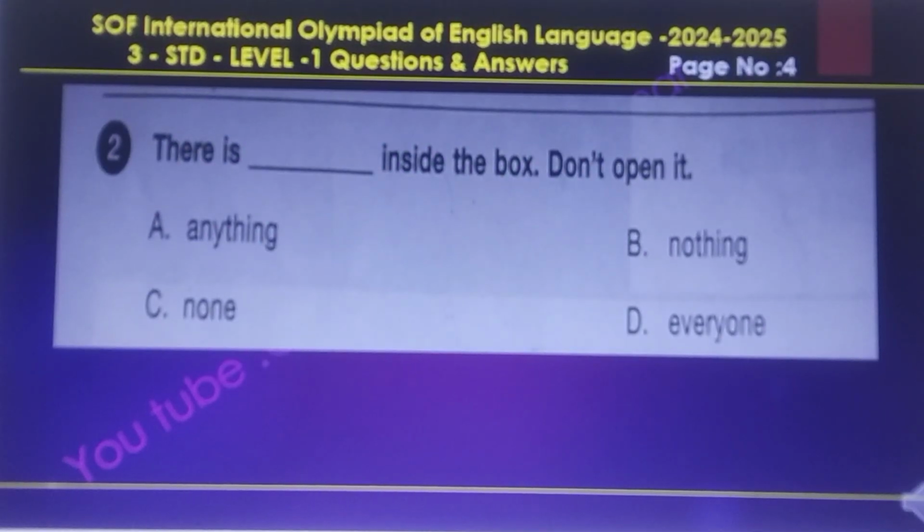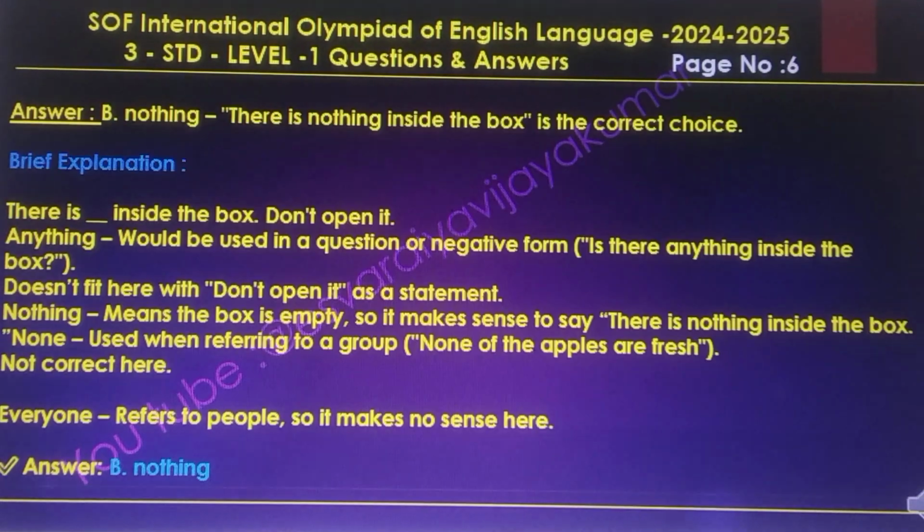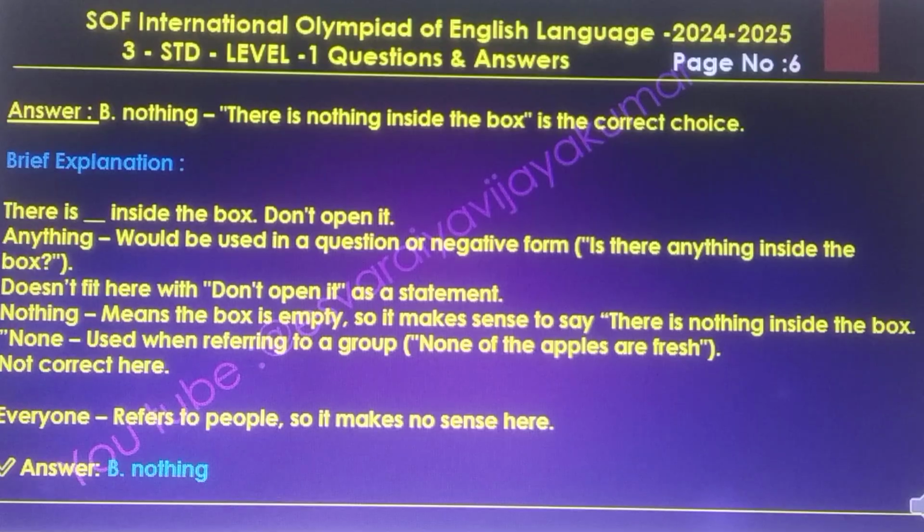Question number 2. There is dash inside the box. Don't open it. The answer to this question is B, nothing. Anything is used in questions or negative forms, like "Is there anything inside the box?" It doesn't fit here with "don't open it" as a statement.